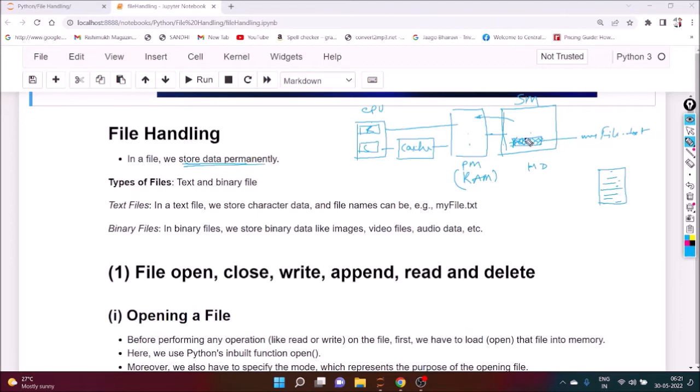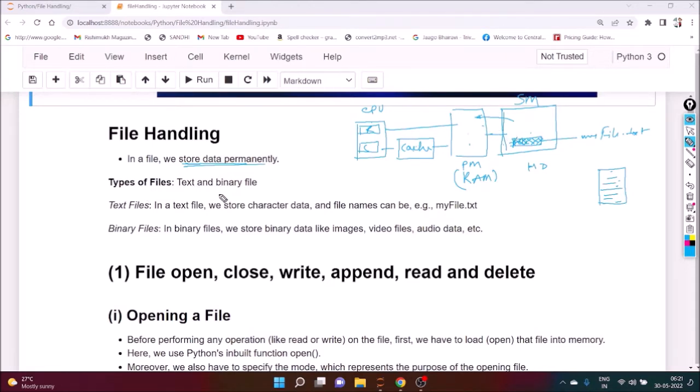First of all, we have to open it, and if the file name is not there, we have to create it. Otherwise, if you want to store or retrieve something, first we have to open the file so that we can transfer data from hard disk to RAM, then we can use it. After that we have to close it, which means we permanently save it. Are you getting my point?